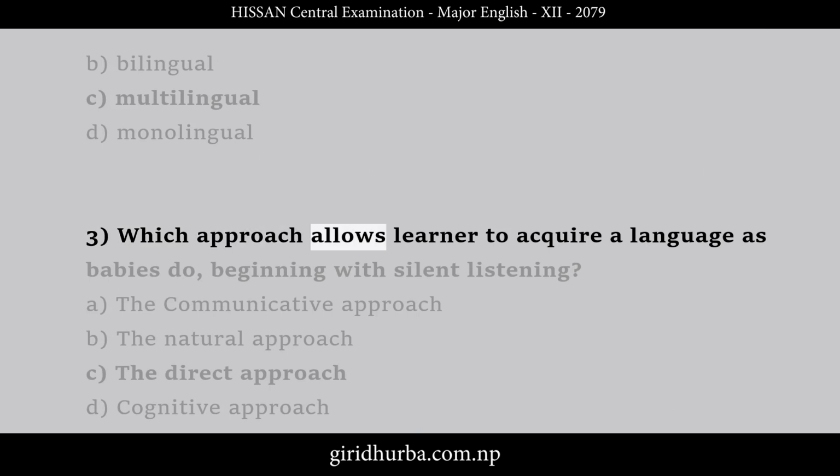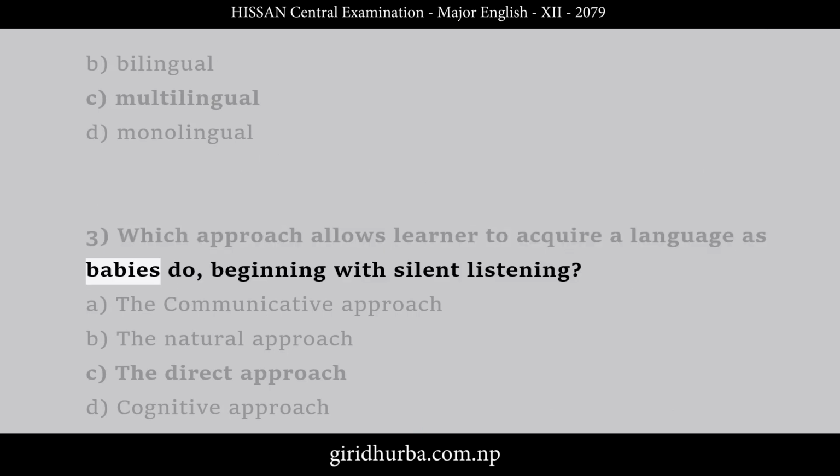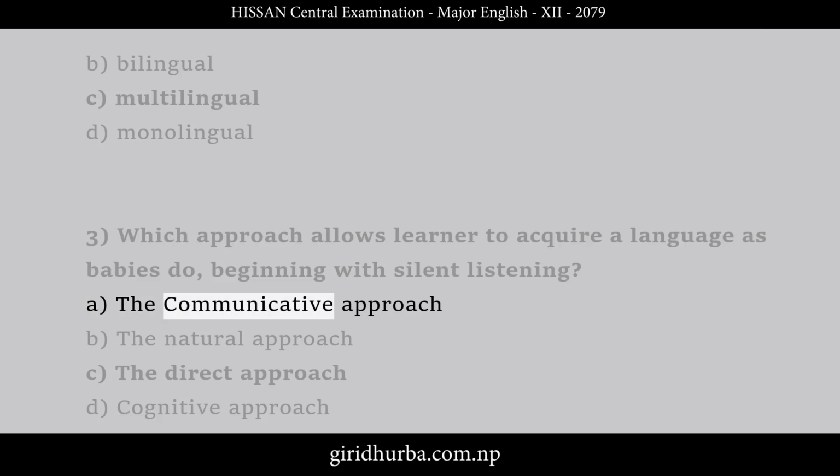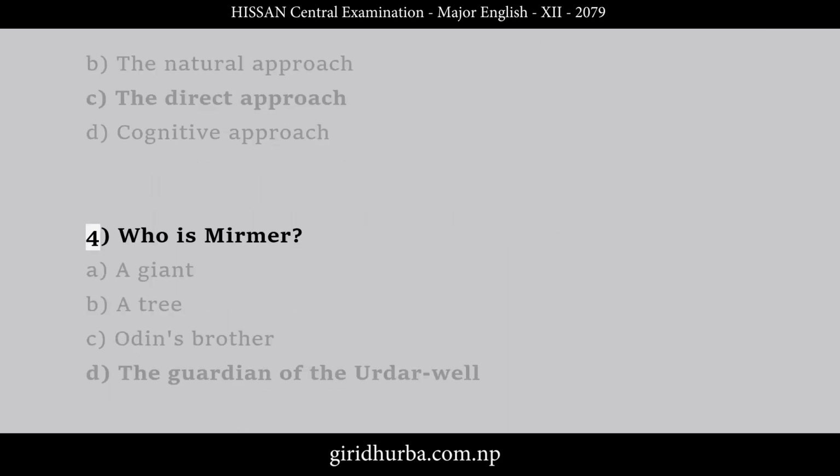3. Which approach allows learners to acquire a language as babies do, beginning with silent listening? A. The communicative approach, B. The natural approach, C. The direct approach, D. Cognitive approach. 4. Who is Mimir? A. A giant, B. A tree, C. Odin's brother, D. The guardian of the Urdar well.